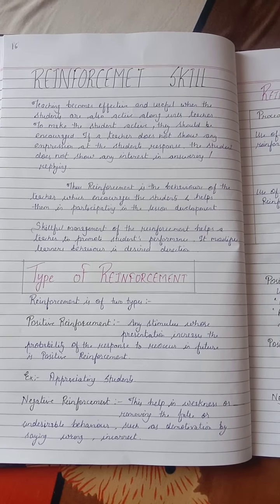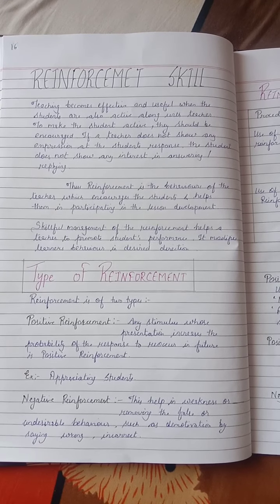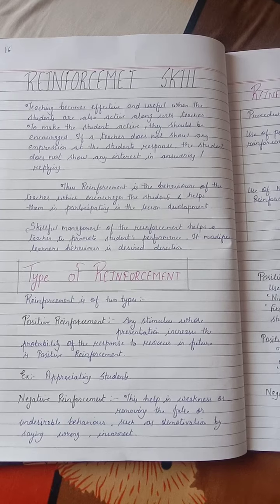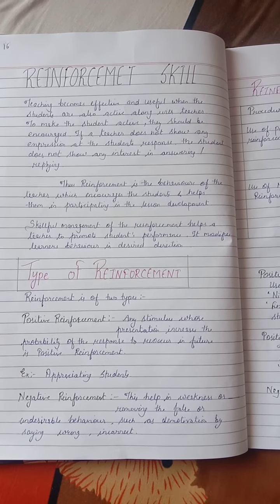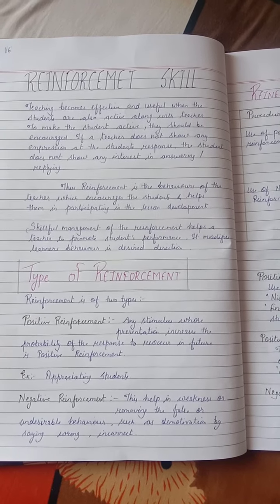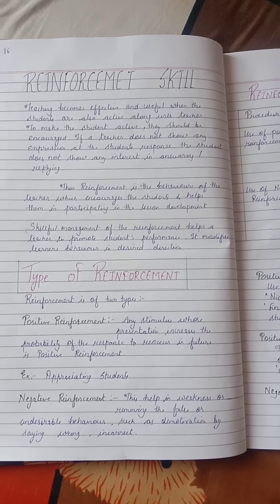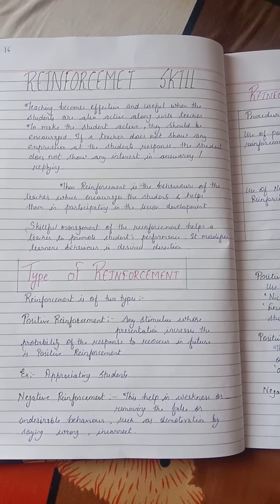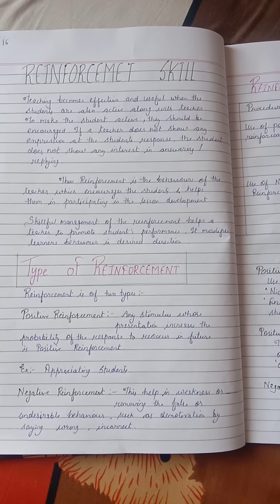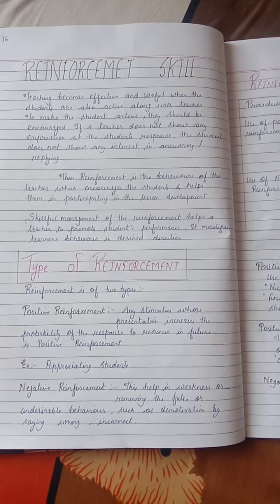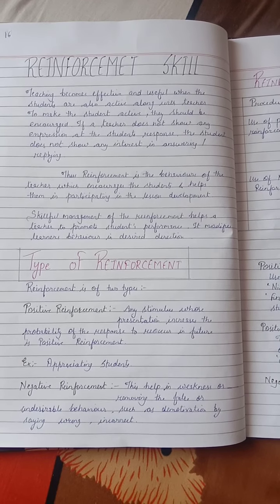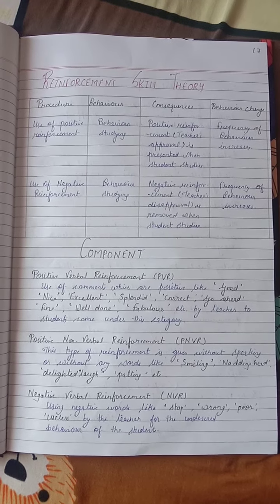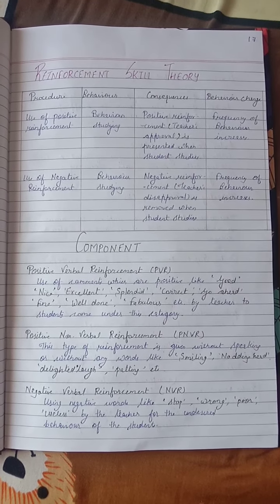There are two types of reinforcement, positive reinforcement and negative reinforcement. Positive reinforcement is any stimulus whose presentation increases the probability of the response to reoccur in future, like appreciating students. Negative reinforcement helps in weakening or removing false or undesirable behavior, such as demotivation by saying wrong or incorrect. You can take the screenshot and write it down in your copy.